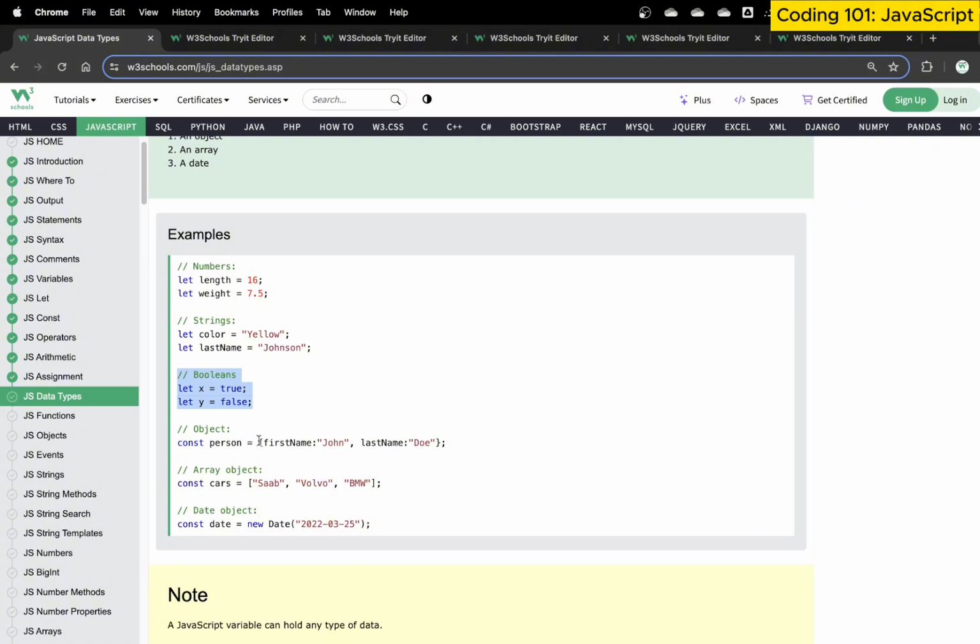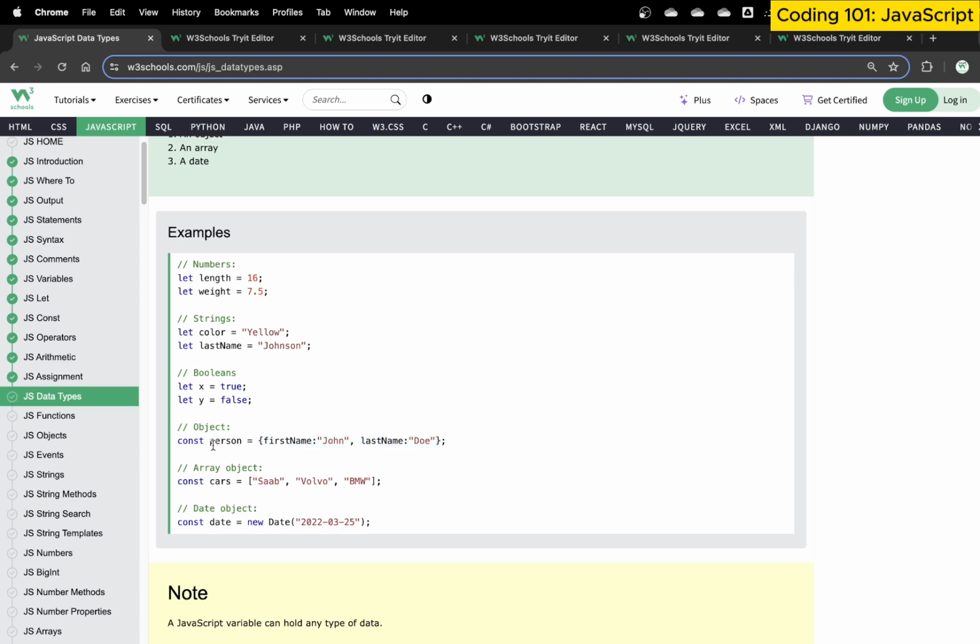Then we have object, where we create an object type in which our data contains certain object notations. Object means it's a representation of a class that holds values. So in this case, we have a first name and last name. These two values are represented in brackets and then assigned to a person. So now this person is what we refer to as an object, meaning it contains its first name, last name, and it can contain age, surname, and multiple data. So when we have multiple different types of data assigned to a single variable in a specific manner, it becomes an object.